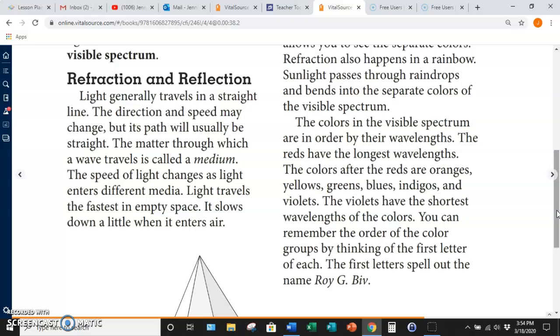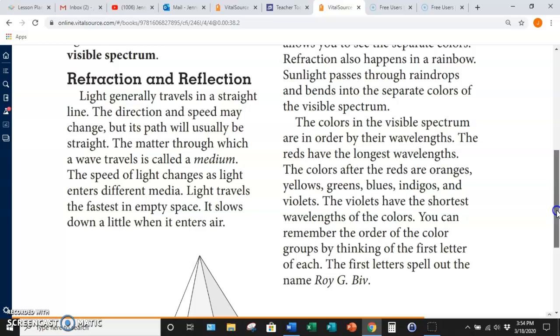The colors in the visible spectrum are in order by their wavelengths. The reds have the longest wavelengths. The colors after the reds are oranges, yellows, greens, blues, indigos, and violets. The violets have the shortest wavelengths of the colors. You can remember the order of the color groups by thinking of the first letter of each. The first letters spell out the name Roy G. Biv.